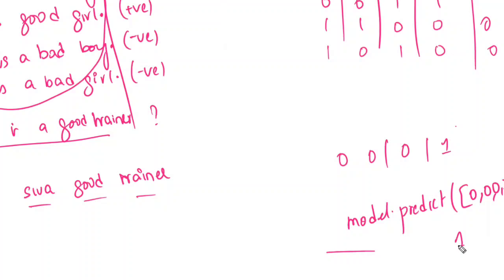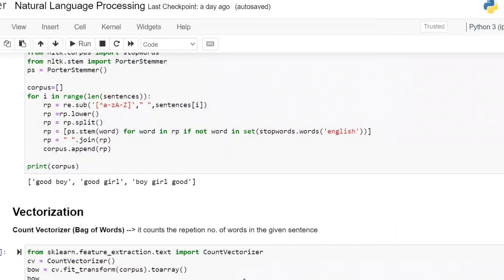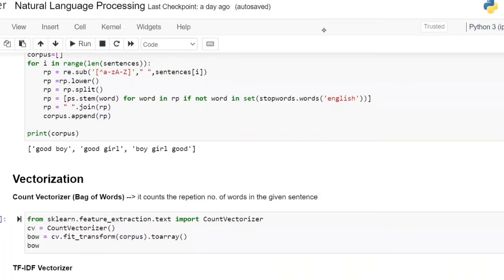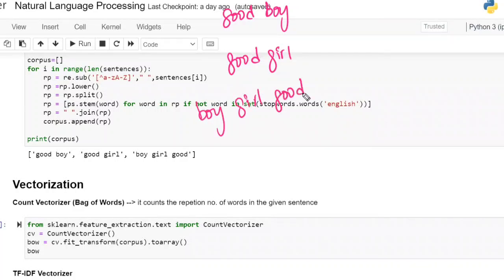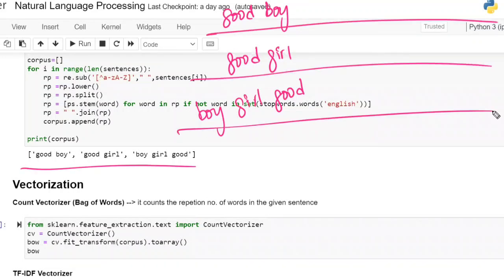Is that clear? Let us see the same thing in the coding part, once again, slowly, one more time. The first sentence is good boy. The second sentence is good girl. The third sentence is boy, girl, and good. You can see after stemming, we have got output like this. Each one you have to write as a separate sentence.